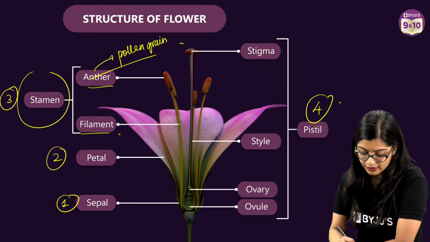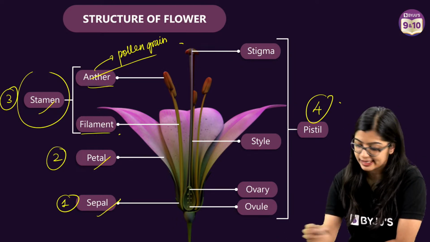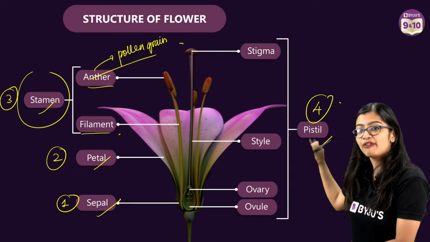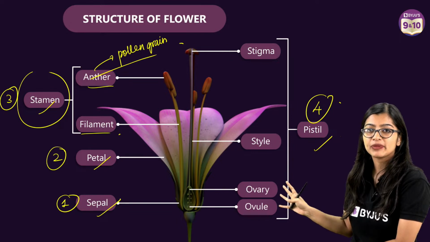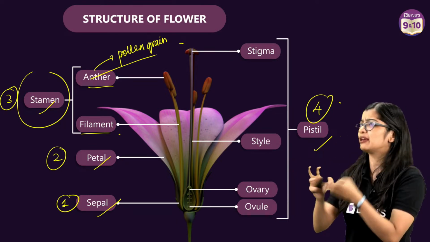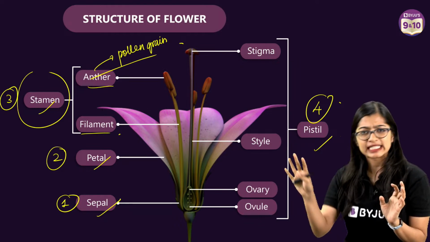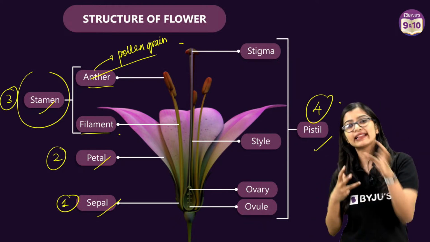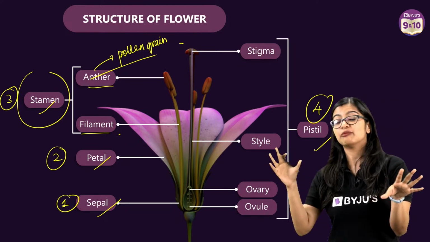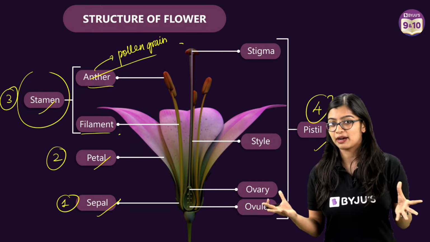So first, we learnt about sepal, petal, stamen and pistil, yes? Now, it is not that सारे flowers में हमको सारे parts मिलेंगे. There are here and there some flowers जिसमें हमको maybe sepal नहीं है, some flowers में petal नहीं है, ठीक है? So we see that. Now there are certain flowers जिसमें हमको stamen नहीं मिलेगा, some flowers में हमको pistil नहीं मिलेगा, right?